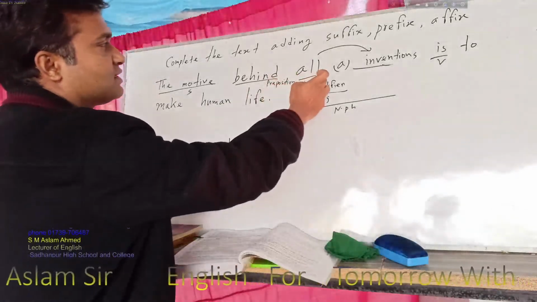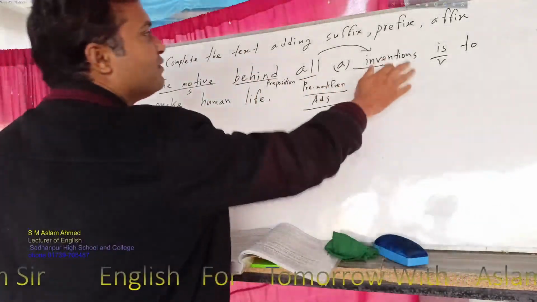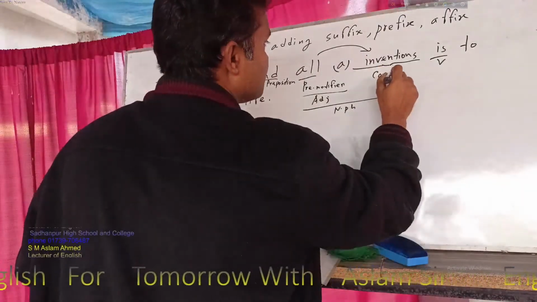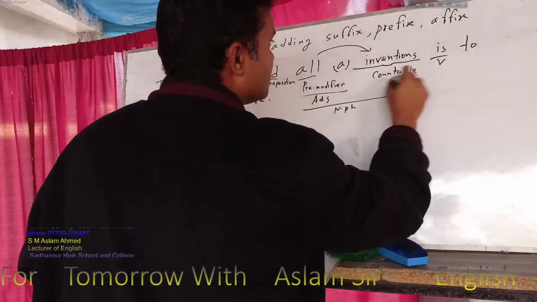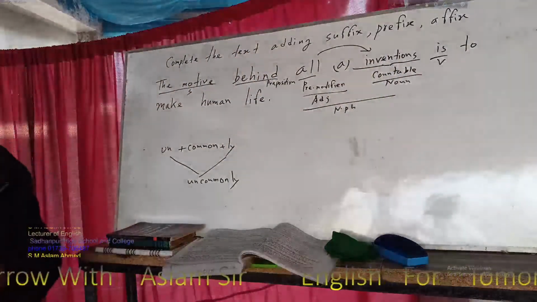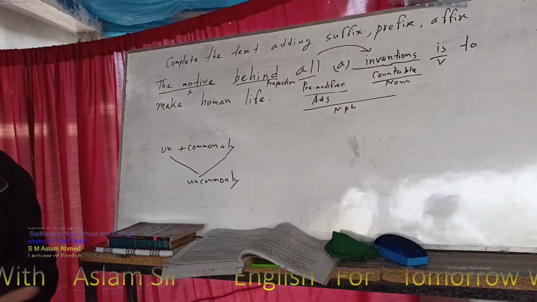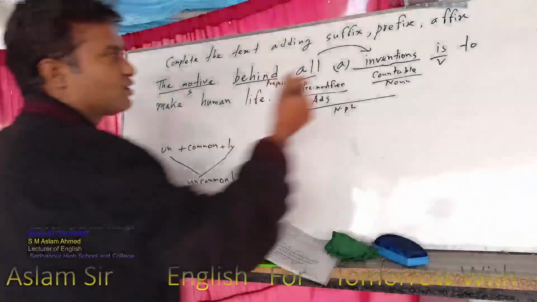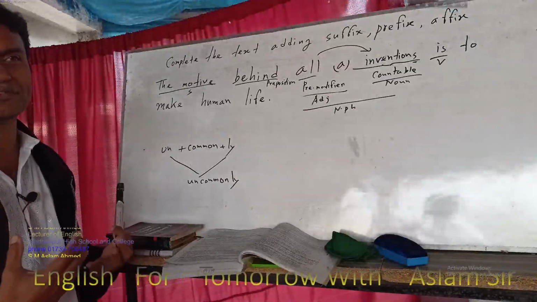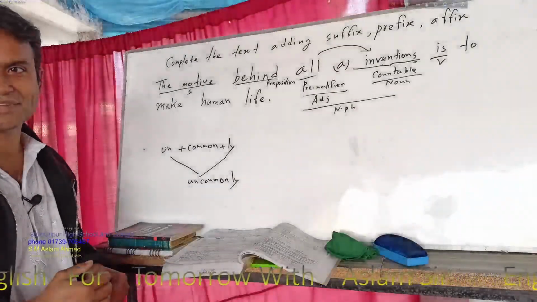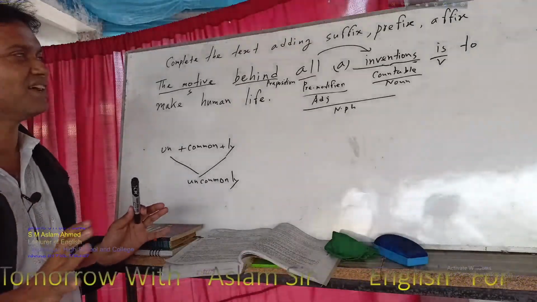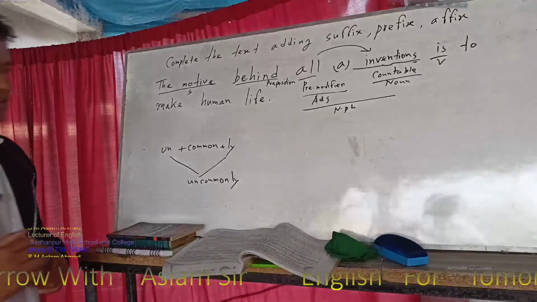So all this one is the adjective form, but invention is a countable noun. You know what is a countable noun? Right. So what is a countable noun? This invention we can count it. For this reason, we have to use the modifier also. This part is also the modifier. This is called post modifier. What is the post modifier? For example, postmortem, after death, the body is analyzed by the doctor or specialist.